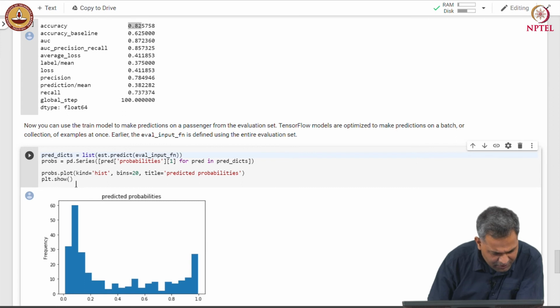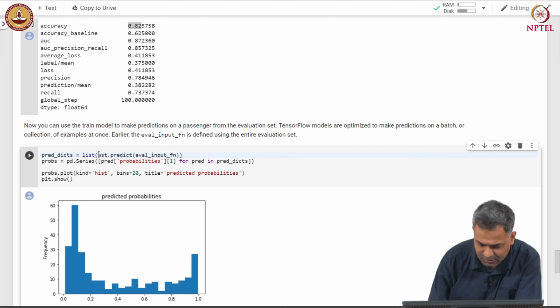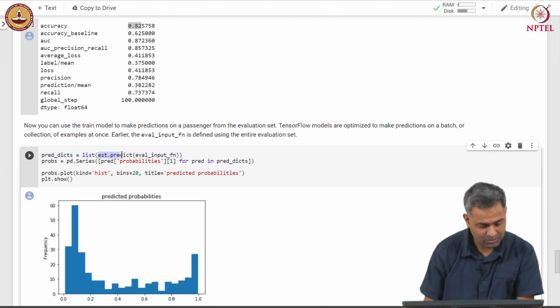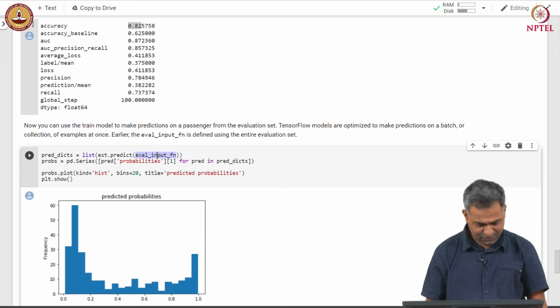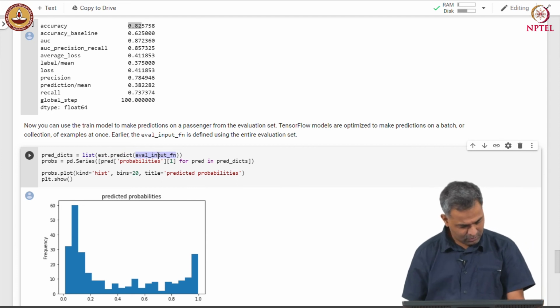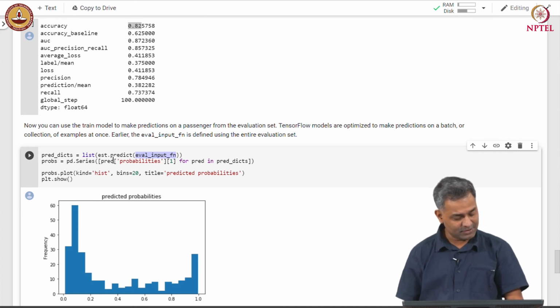So, now we can use the model to make predictions on passengers from the evaluation set. TensorFlow models are optimized to make predictions on a batch or collection of examples all at once. So, we give the eval input function, and this eval input function is defined on the entire evaluation set.